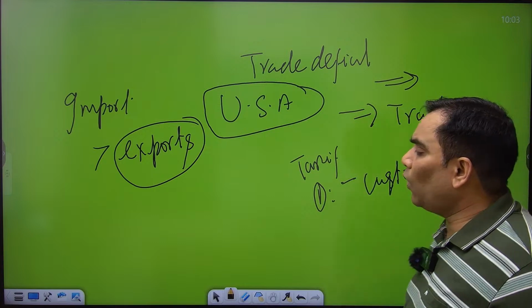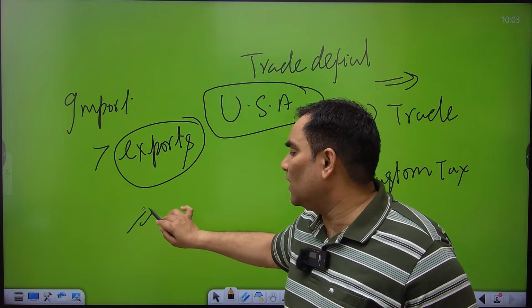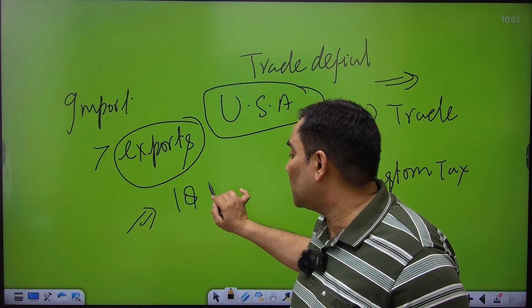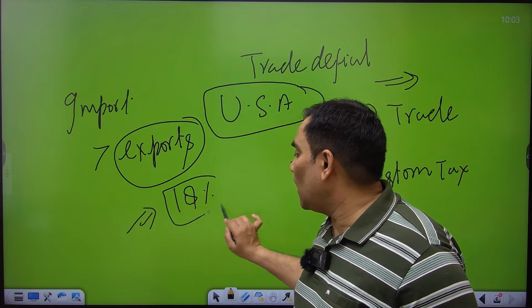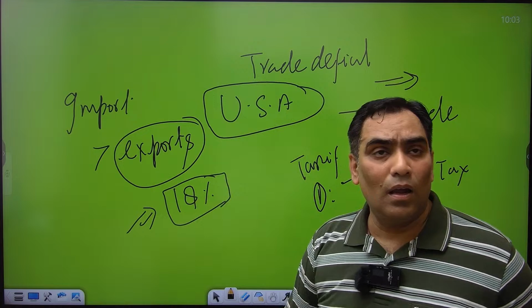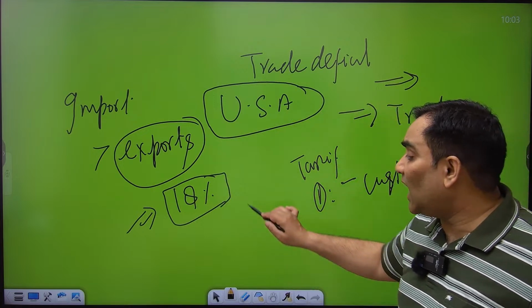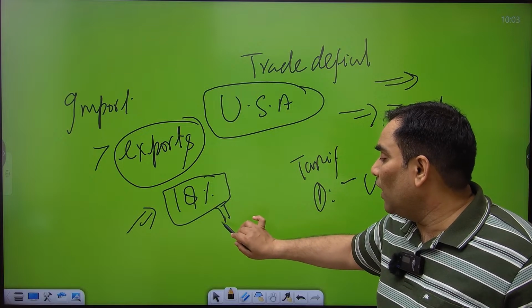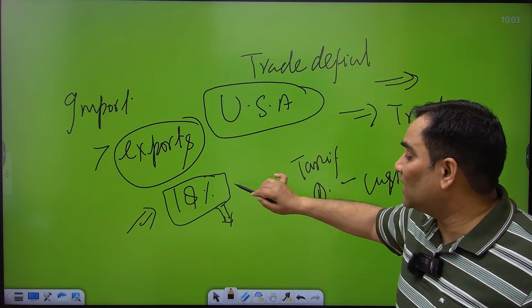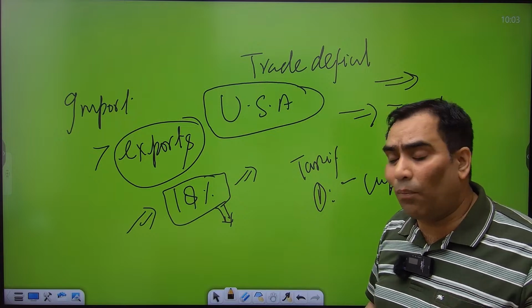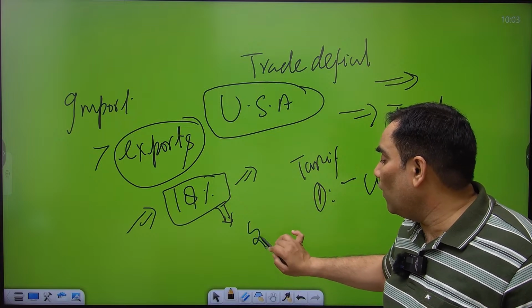In the case of India, the tariff trade barriers are as high as 18%, meaning the rate of customs duty is as high as 18%, whereas in developed countries it is only 5%.